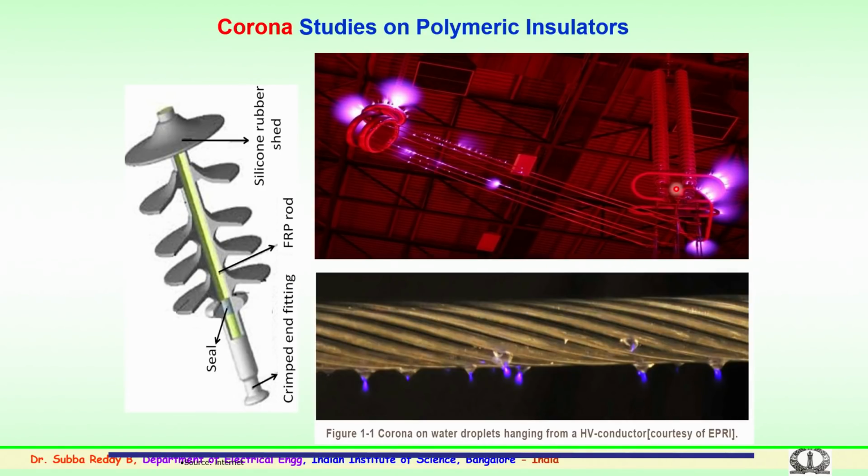How we simulate this in the laboratory has been done on the samples. This is one more typical example, of droplets because of rain on the conductor. The corona could be a droplet corona, a water droplet which hangs on the high voltage conductor during rainy conditions. You see here the metallic ends, the silicon rubber, and in between a fiberglass rod.